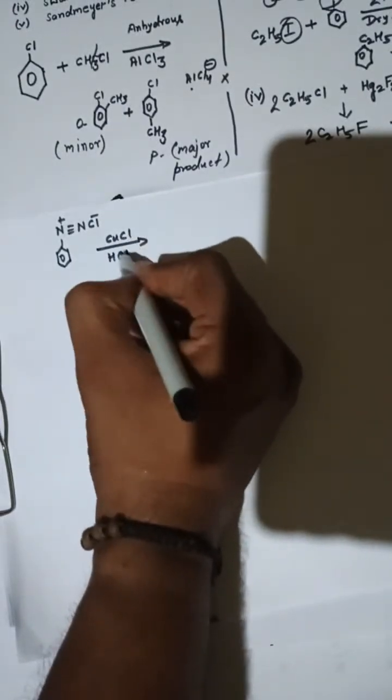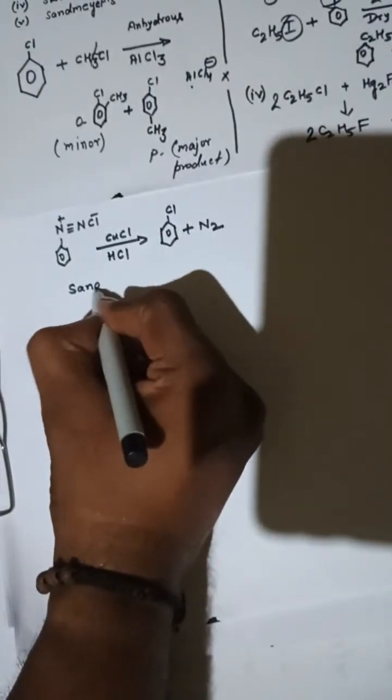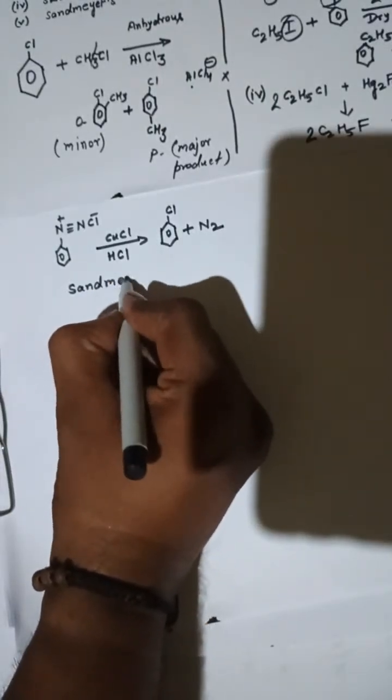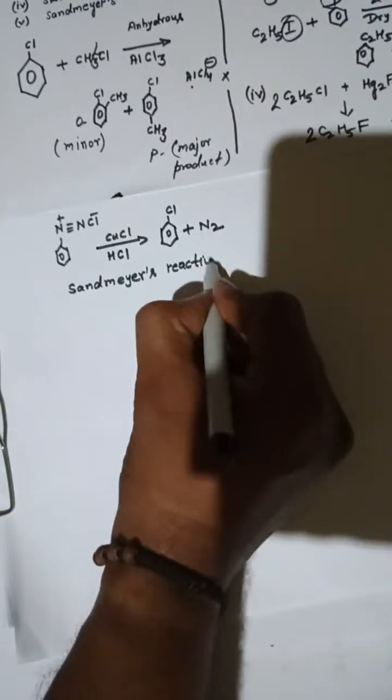This Cl should be the same. Then we have chlorobenzene, and we have nitrogen. So this is your Sandmeyer reaction. This is an example of Sandmeyer reaction.